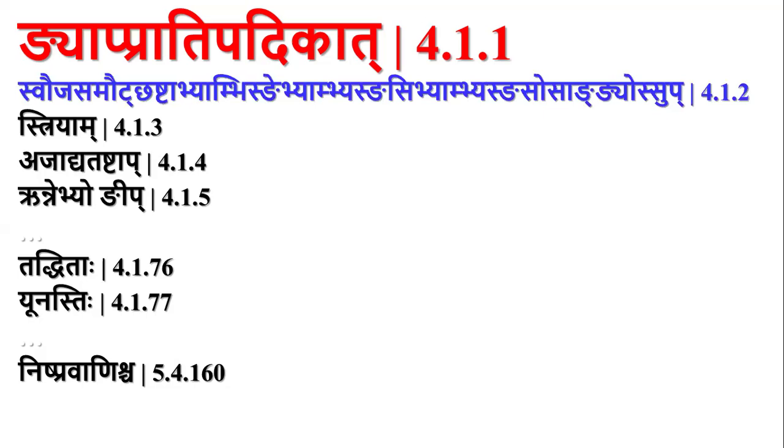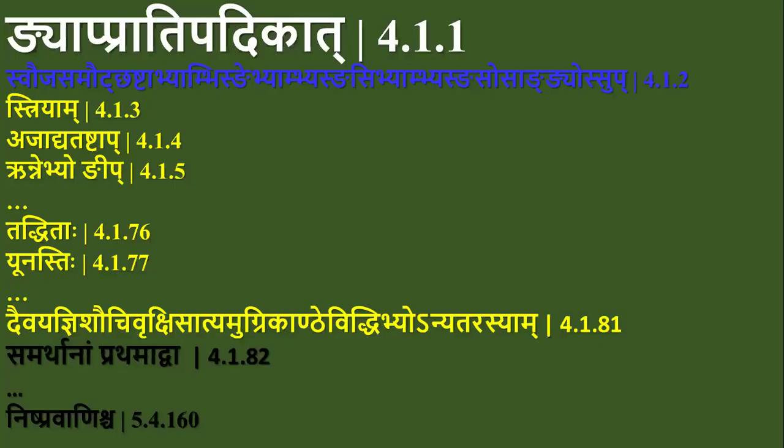By this Sutra, Supratyayas are given. Then its Sutra is Striyam. Under that Adhikara, Striyam, 3 Pratyayas are dealt, starting from 4.1.3 up to 4.1.81. This section deals with the Stri pratyayas which are attached to pratipadikas.